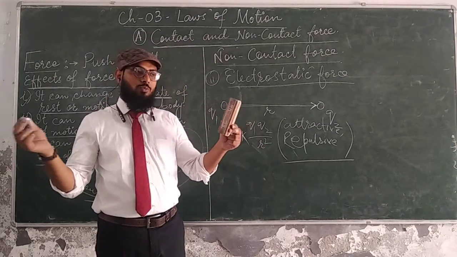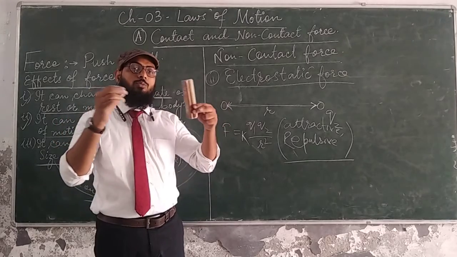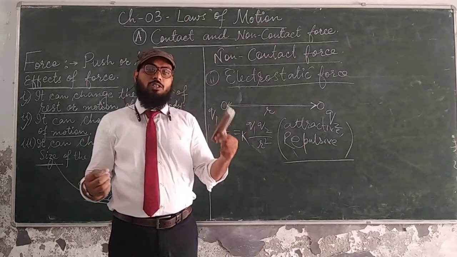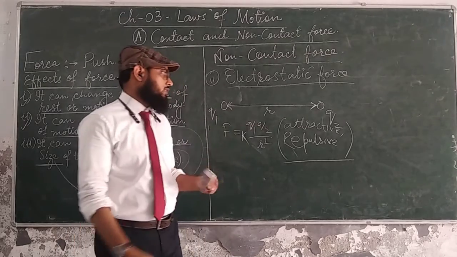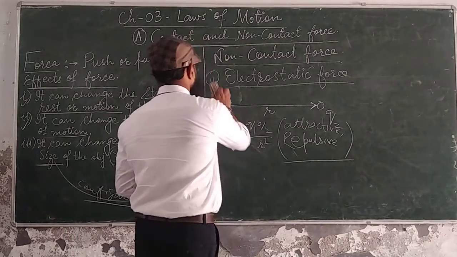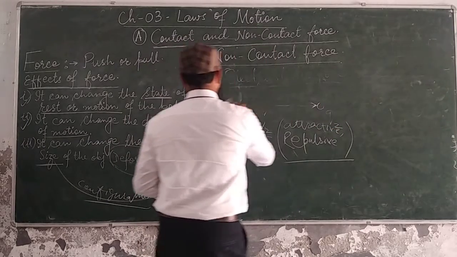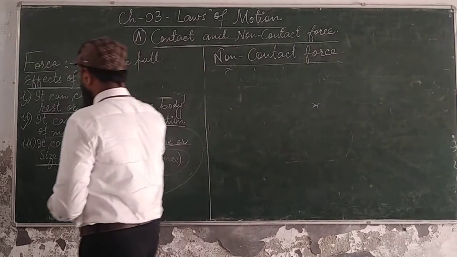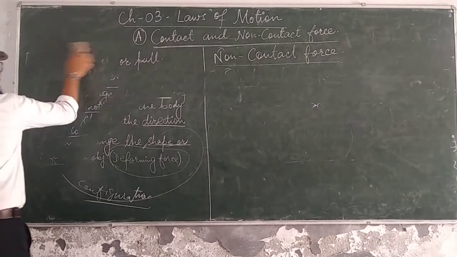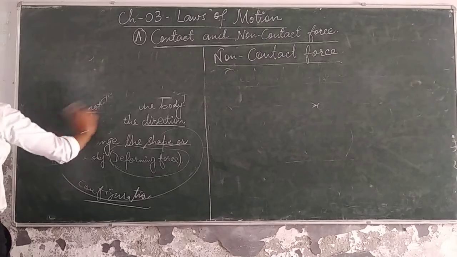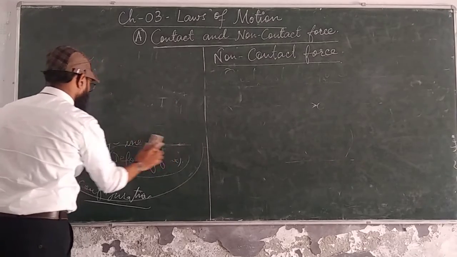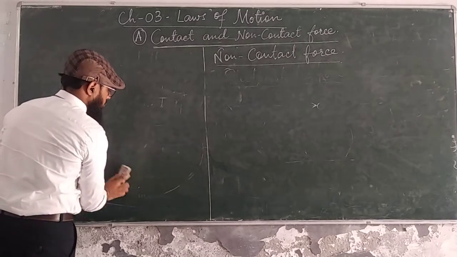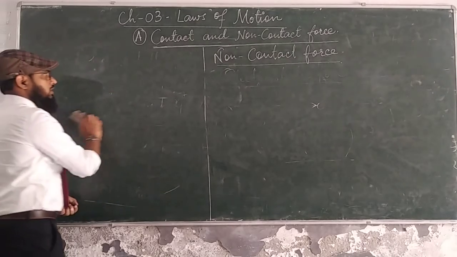If you have them, south pole and north pole attract, and like poles repel. In a similar case, like charges repel, and positive and negative charges attract. So the same things are happening over here. So electrostatic force and magnetic force are kinds of non-contact force. I hope these things are clear to you, right? Now part A has been finished over here. In the same lecture, if you want to pause the video, you may pause the video, and in the second session you will watch the forthcoming topic.